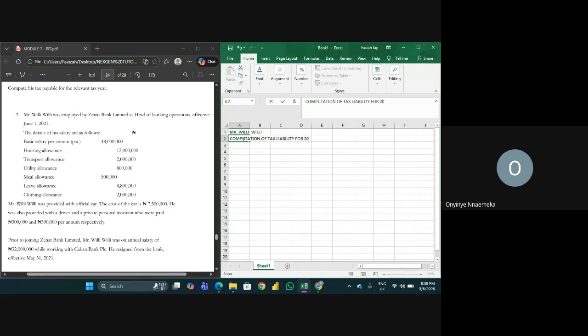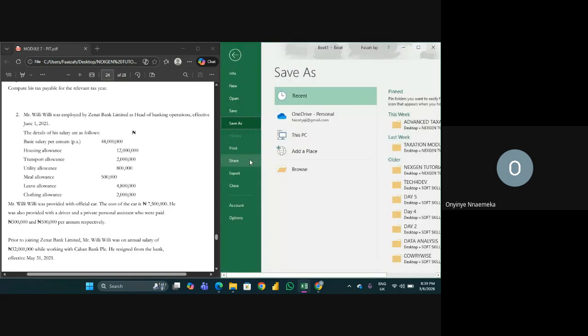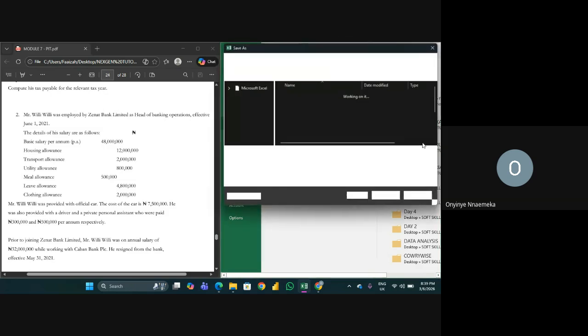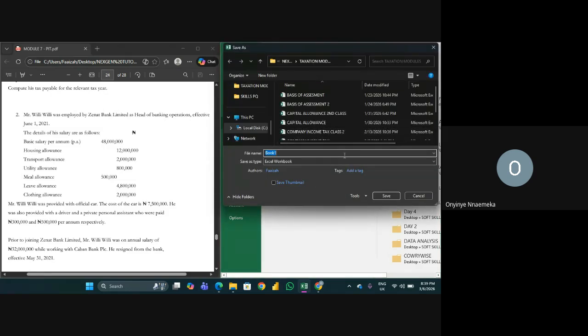It will be 2022 year of assessment because it's on a preceding year basis, right? So we have Naira. Please, if I'm going too fast and you want me to re-explain, you can just stop.